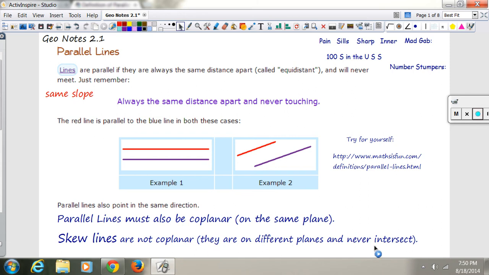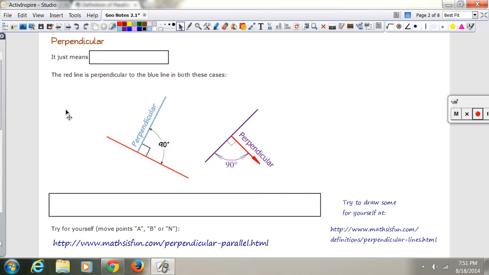They are on different planes and never intersect. So in other words, there's two different lines, parallel and skew, that will never touch. Parallel lines never touch, skew lines never touch. But the difference is parallel lines are on the same plane, skew lines are not on the same plane. Parallel lines go the same direction, skew lines go in totally different directions. They're on different planes. So that's the difference between parallel lines and skew lines. Parallel is the same direction on the same plane. Skew lines, different directions, different planes, different everything. You can always pause it if you need to.